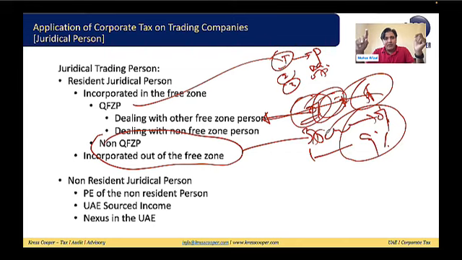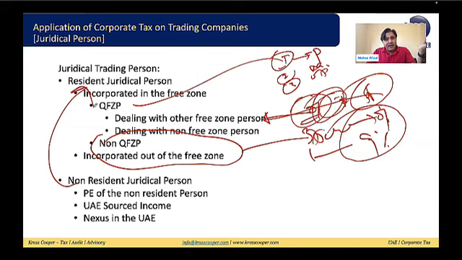One possibility is there, but that possibility, again, will be converted back into the resident juridical person. That possibility is the UK company, for which I have already given one example. If that UK company is being controlled and managed from the UAE, then it will be converted from the non-resident juridical person to the resident juridical person. So in both situations, if this is being controlled and managed from the UAE, it will be treated as a resident juridical person. Now the difference between these two is, for the PE of the non-resident person, income attributable to the UAE will be subject to tax. For the resident trading company, their worldwide income will be subject to tax.